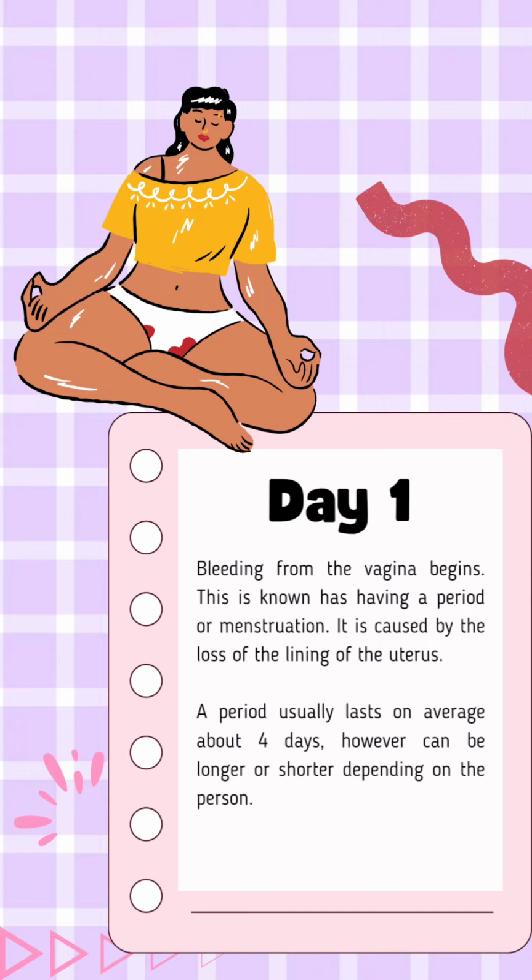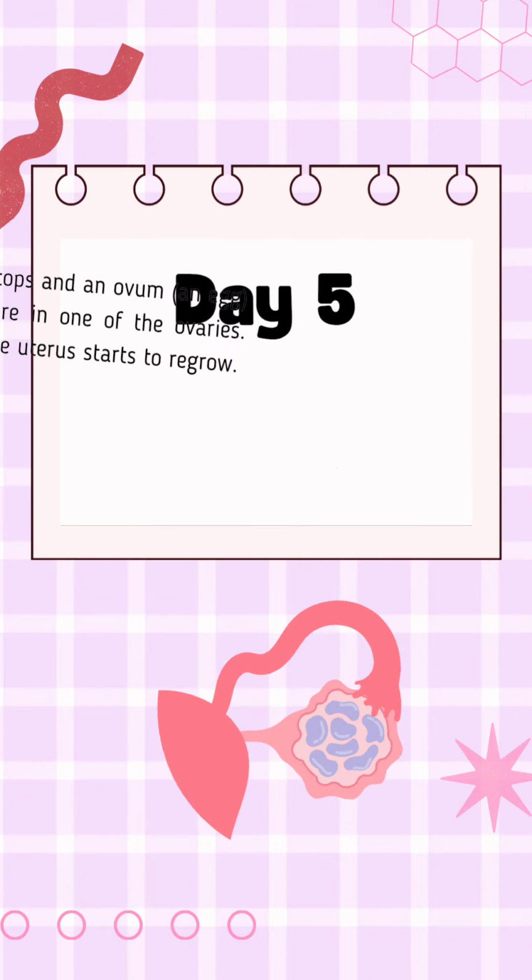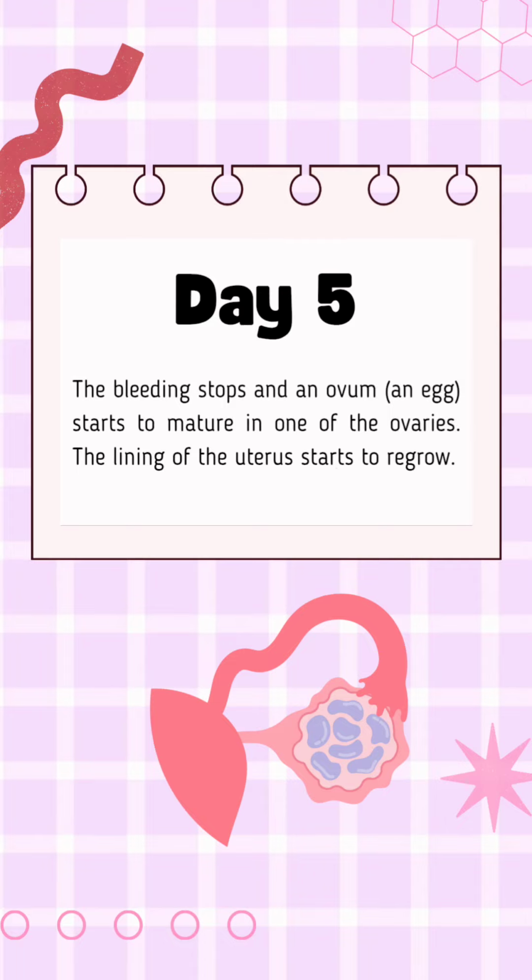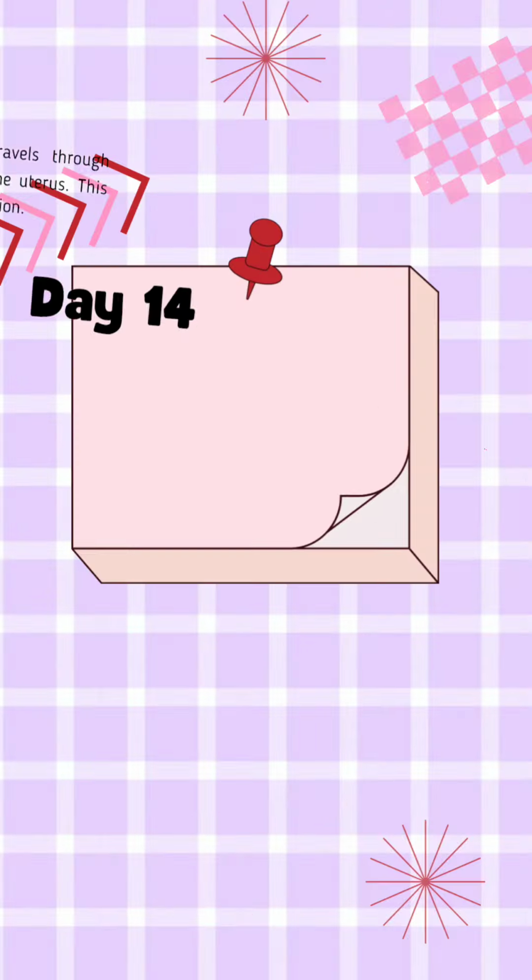It is caused by the loss of the lining of the uterus. A period usually lasts on average about 4 days. However, it can be longer or shorter depending on the person. Day 5. The bleeding stops and an ovum, an egg, starts to mature in one of the ovaries. The lining of the uterus starts to thicken.